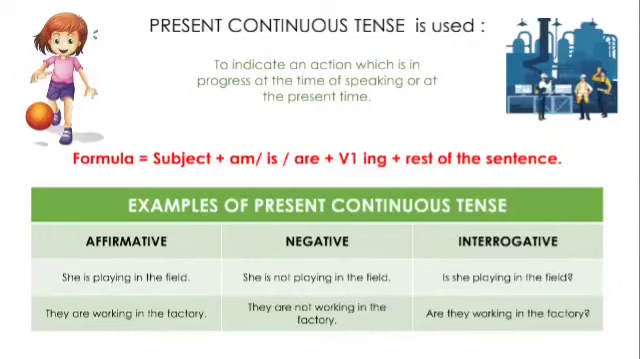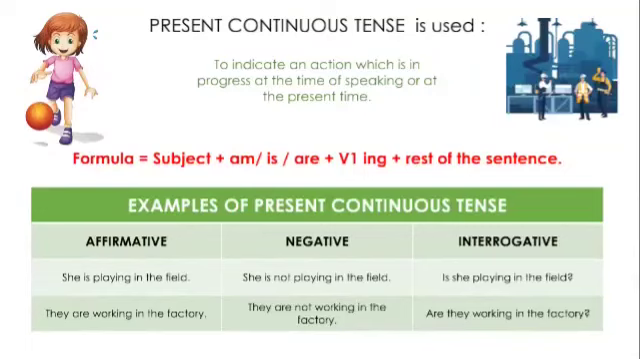So the things which are happening at this very moment, there we use present continuous tense. Now what is the formula for present continuous tense? Subject, as you all know, subject is I, me, he, she, like this, Ram, Shyam. Then in continuous tense, this is what you have to remember.